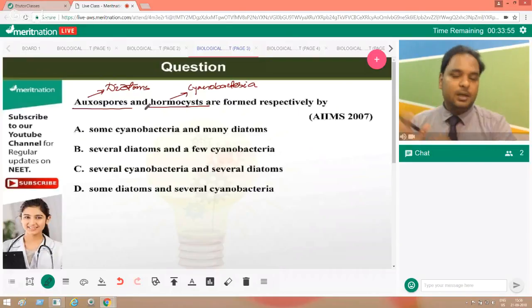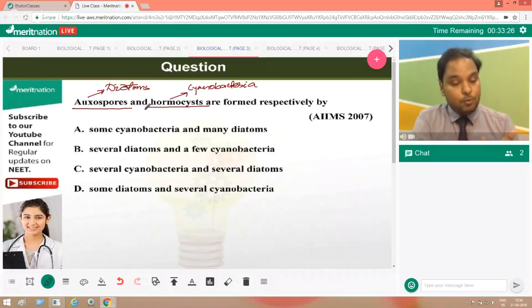That was a multicellular organism. Now what happens in a unicellular organism when there is no nutrition and the condition is not suitable for growth? They form spores and cysts, a very thick cell wall that covers their inner cytoplasm, or those structures which are very useful for growth. They are stored inside.